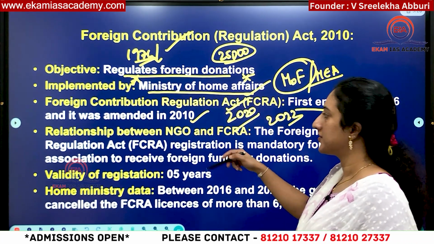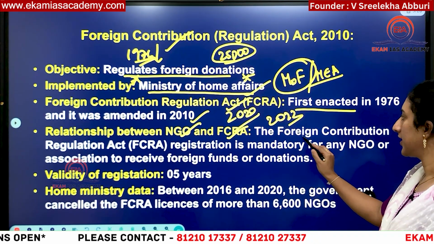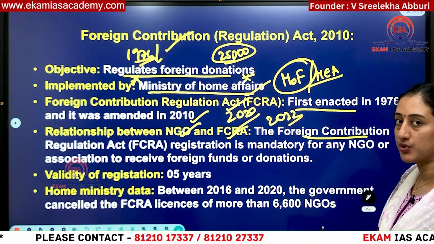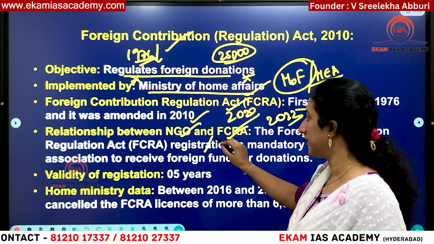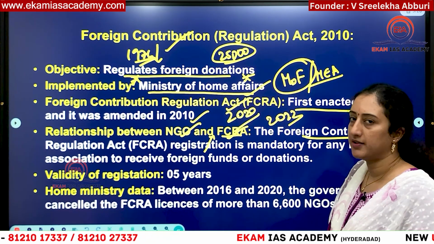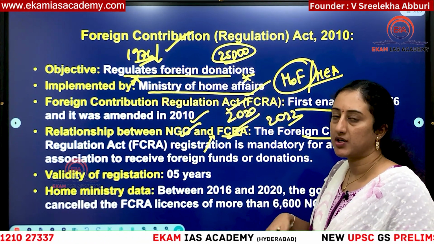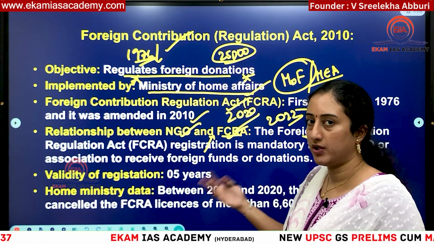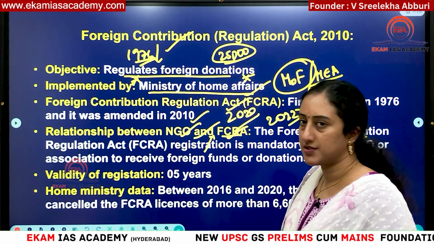So what is the relationship between an NGO and FCRA? This is important because any NGO, if it wants to get money from a foreign country, has to apply for registration under FCRA. That is mandatory if you want to receive foreign funding. At the domestic level there is no requirement, but if you want to receive from any foreign country, you have to be registered under FCRA.